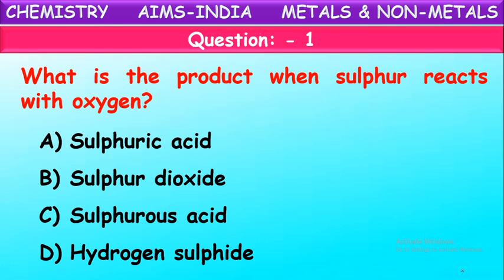What is formed when sulfur burns with oxygen? Yes, it forms sulfur dioxide. Not only sulfur, mostly all the metals and non-metals on burning in the presence of oxygen form their respective oxides. Sulfur forms sulfur dioxide.